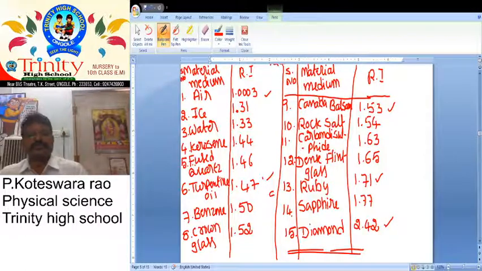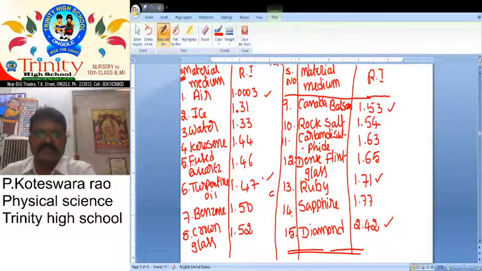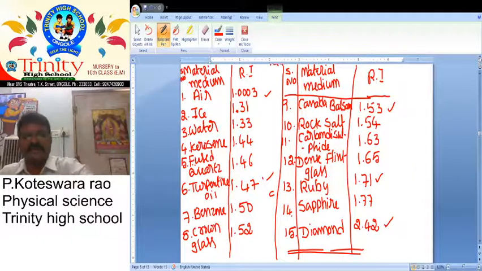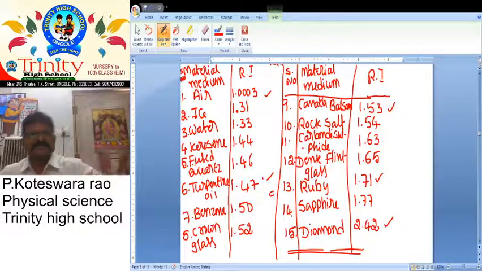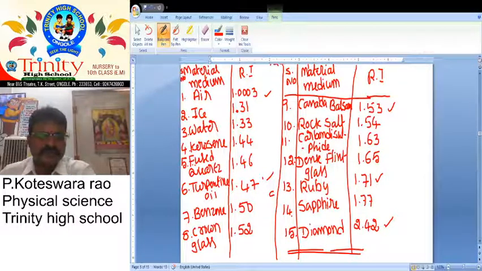So which material is used to combine or join the glass materials? Canada balsam, because the refractive index values of glass and Canada balsam are approximately equal. That's why it is used to join glass articles. So like this, they may ask questions, especially from this table. What is the refractive index of ruby? 1.71. What is the refractive index of water? 1.33. Here, for 2 marks, commonly one type of question is asked.